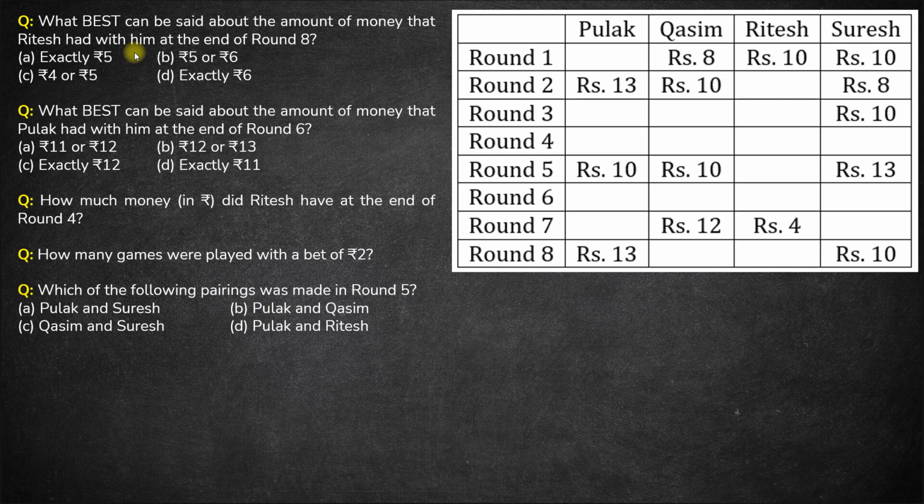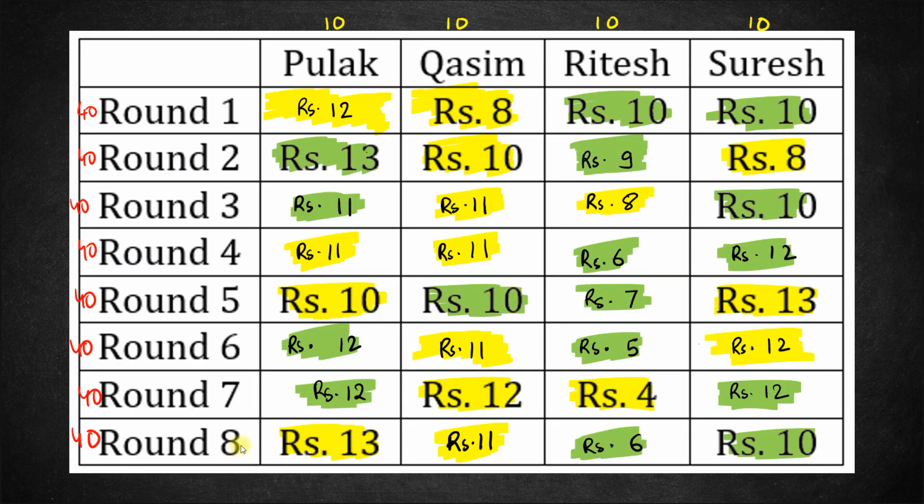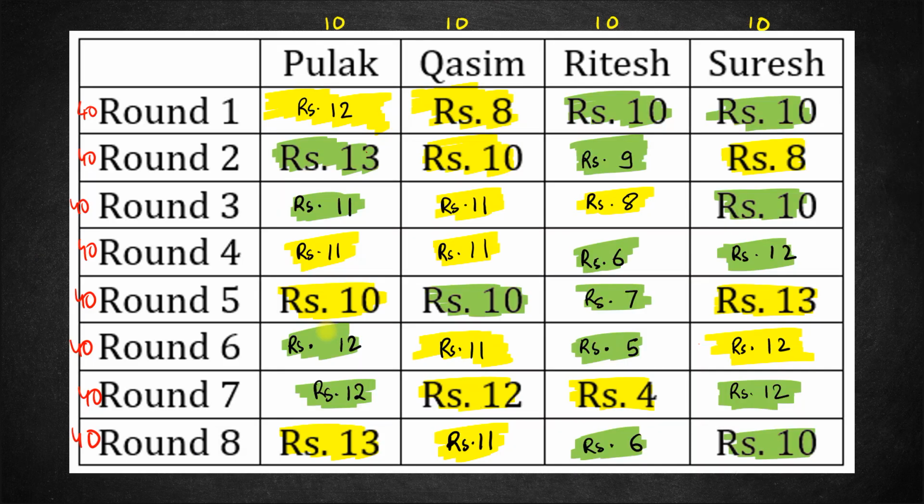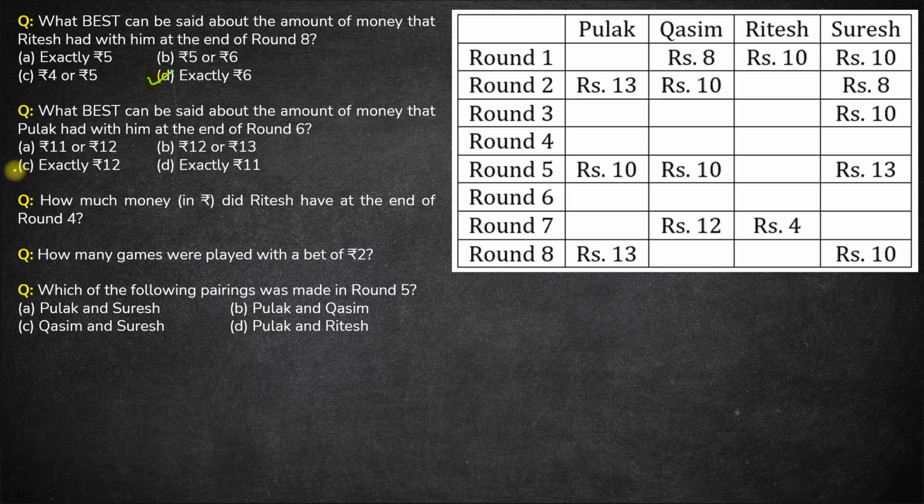First question is, what best can be said about the amount of money that Ritesh had with him at the end of round 8? So Ritesh's amount at the end of round 8 is 6 rupees. So this should be exactly 6. Okay? Next question. We have highlighted. What best can be said about the amount of money that Pulak had with him at the end of round 6? Pulak at the end of round 6 had 12 rupees. So this must be exactly 12.